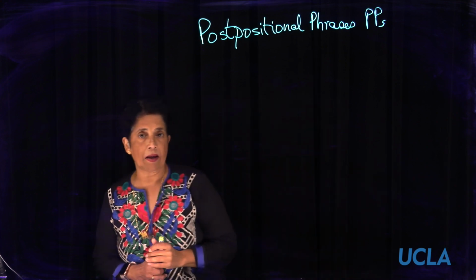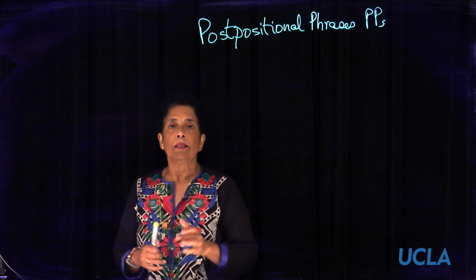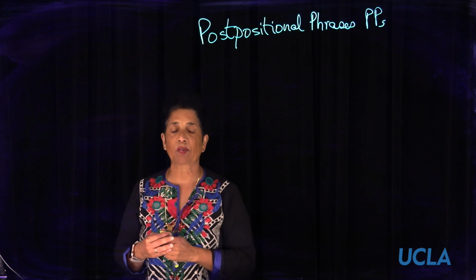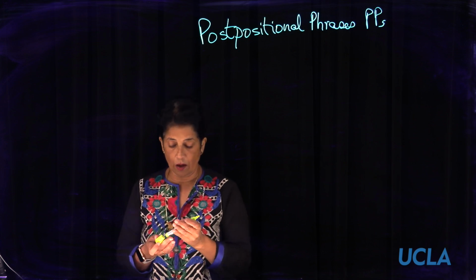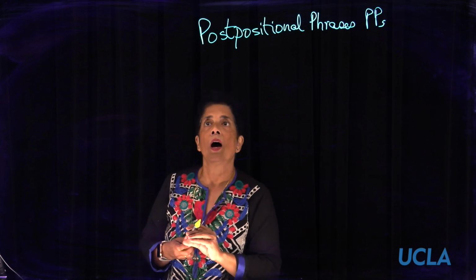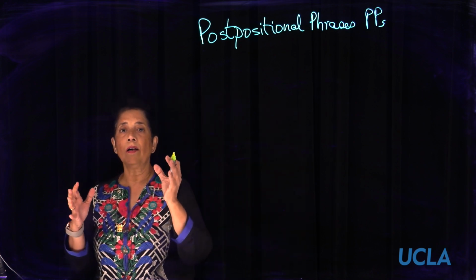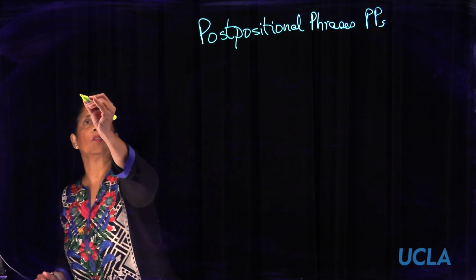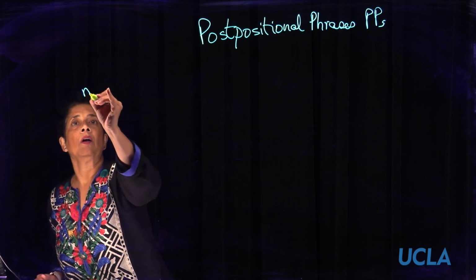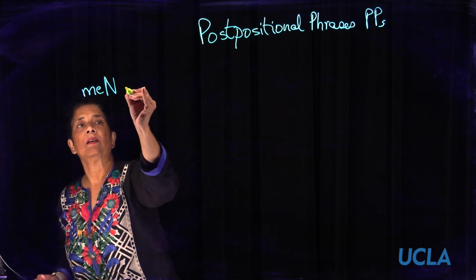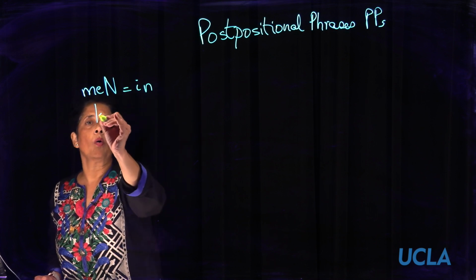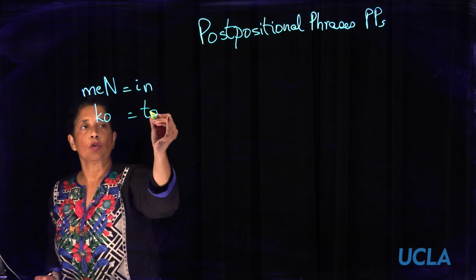Let me start by mentioning that according to me, there are two different types of postpositions. Category 1 are one word postpositions. For example, you have mein, which means "in." You have ko, which means "to."